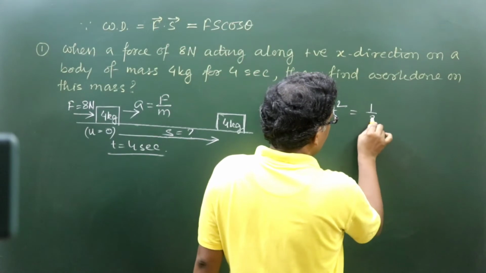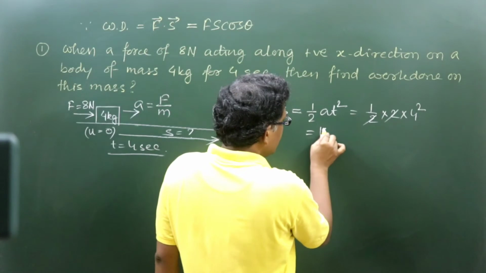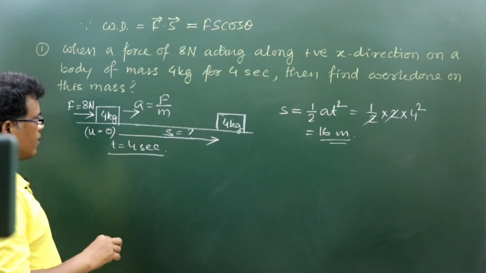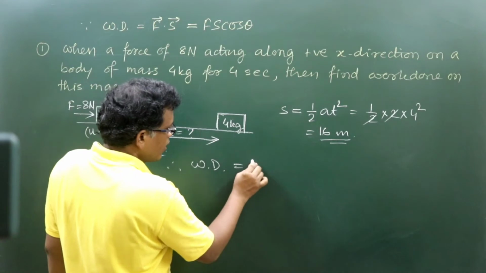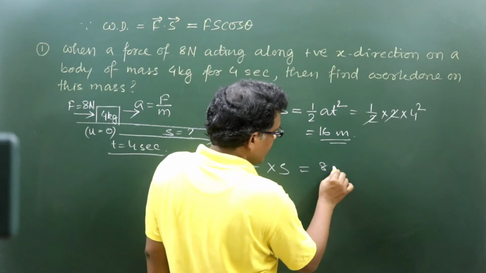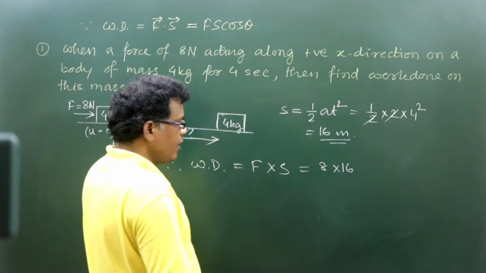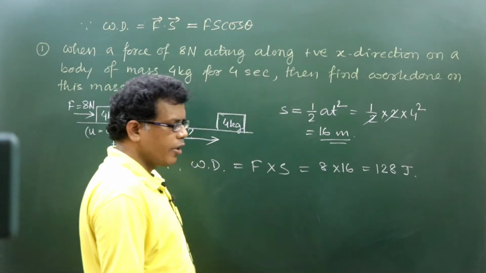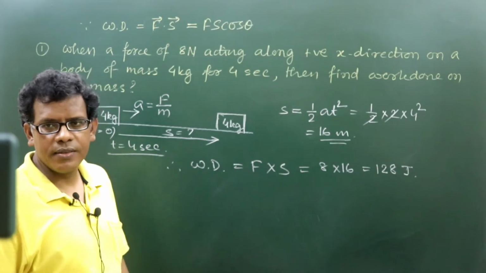So we know that it is 1 by 2 into 4 square. So that means it is 16 meter will be the displacement. 16 meter is coming as the displacement. So therefore we can write down work done. Work done will be force into displacement in general form. So it is 8 Newton into 16 meter, right? So definitely it is 128 joule or Newton meter, you can say, as the work done, right?